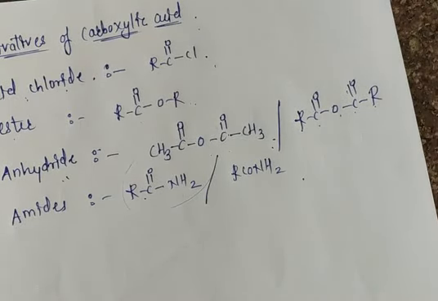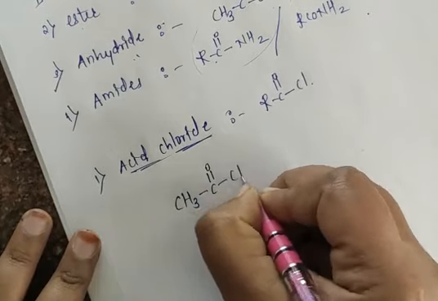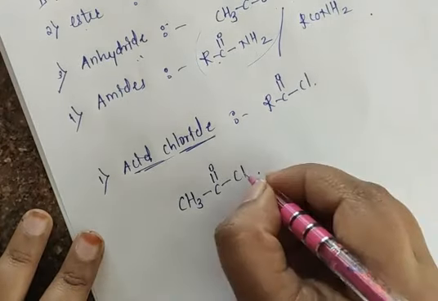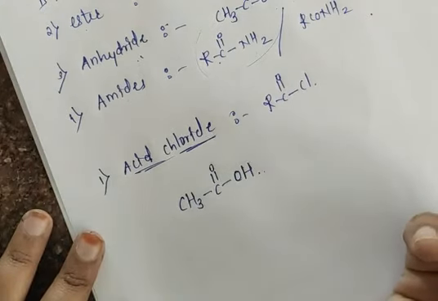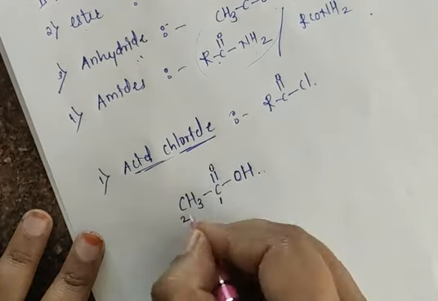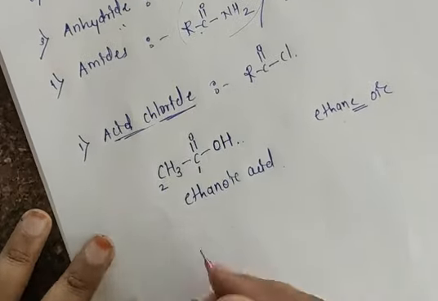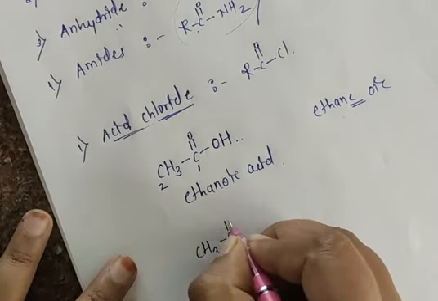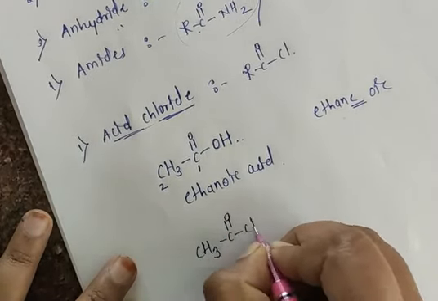suppose I take here CH3 C double bond O Cl. Yes. Suppose I take here OH. So what is the name here? 1, 2. So at 2 carbon atoms we should use ethane. Yes or no? Now if I use here ethane, but we have here carboxylic acid, so this E is replaced with OIC, so I am getting ethanoic acid. Now what happened here? This CH3 C double bond O Cl. This OH will be replaced with Cl now. So we have here this group, acid chloride group.